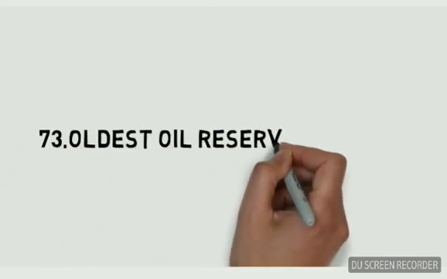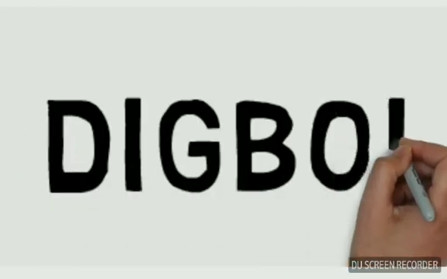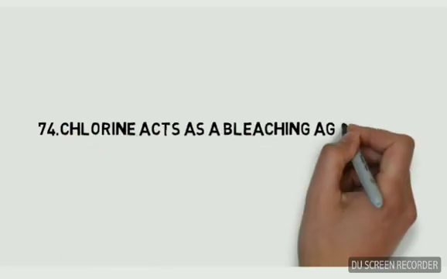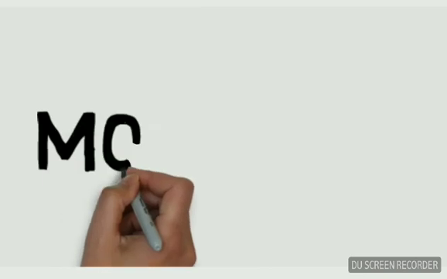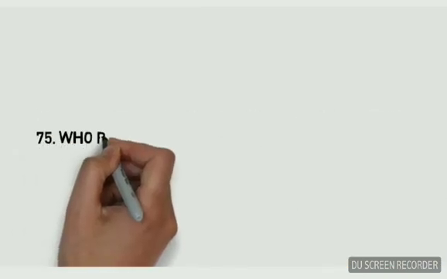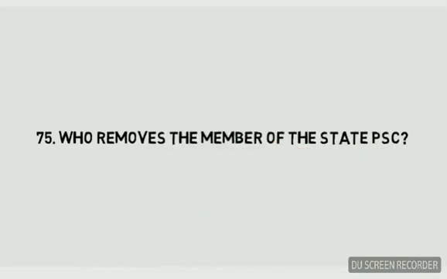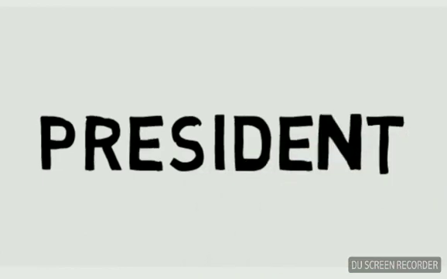Oldest oil reserves in India? The answer is Digboy. Chlorine acts as a bleaching agent only in the presence of which thing? Moisture. Who removes a member of the State Public Service Commission? President.